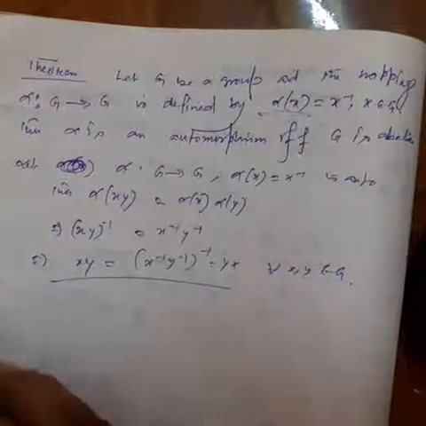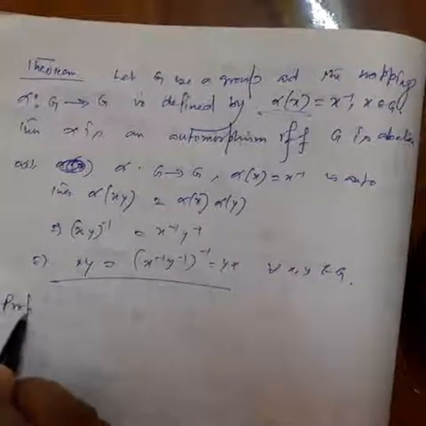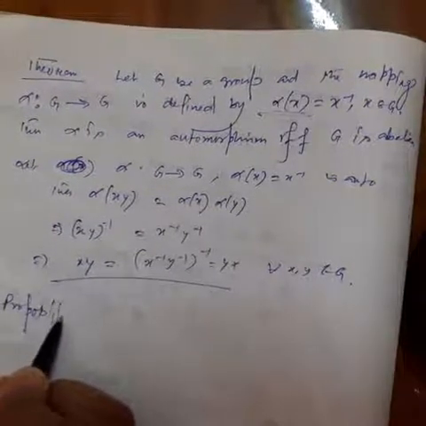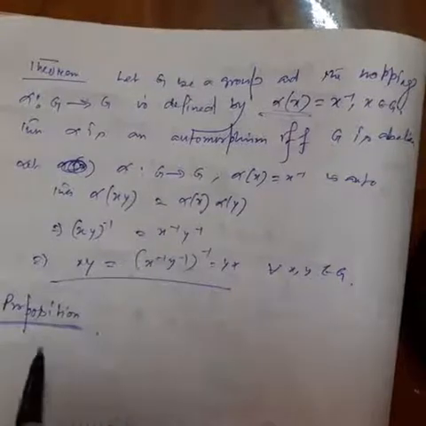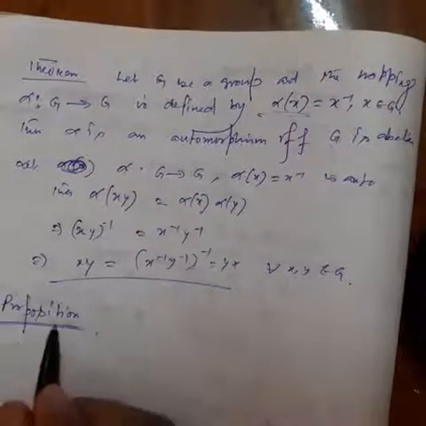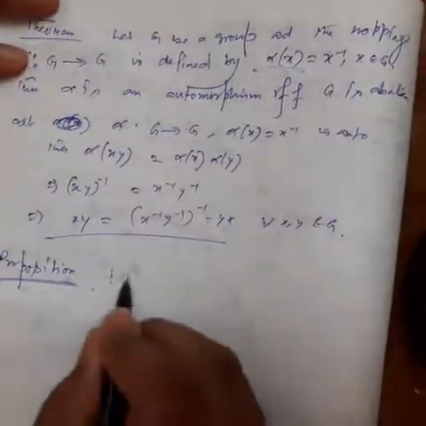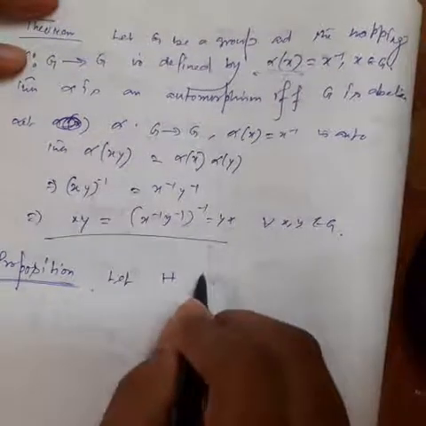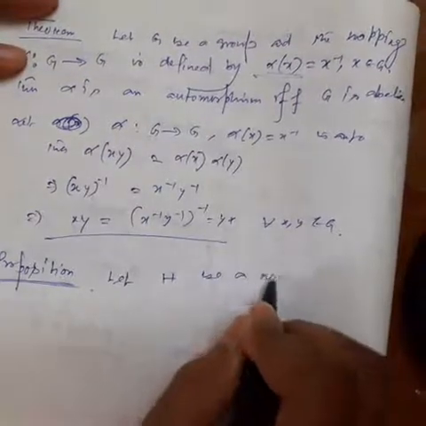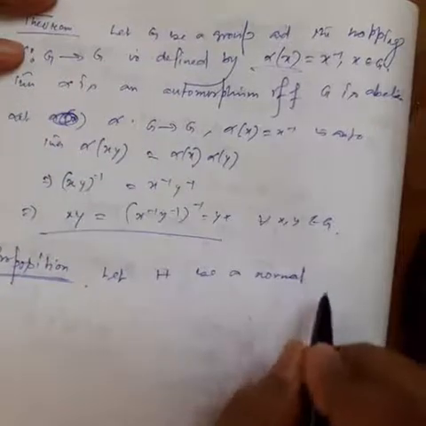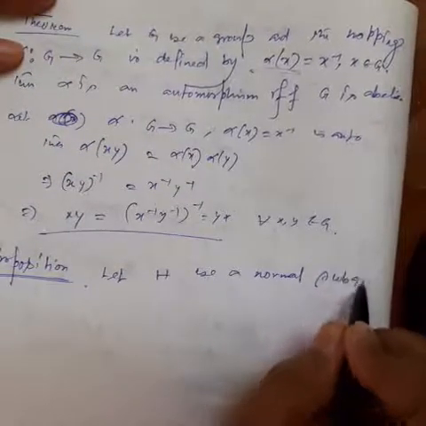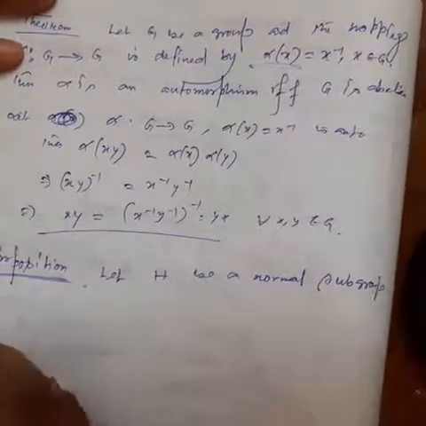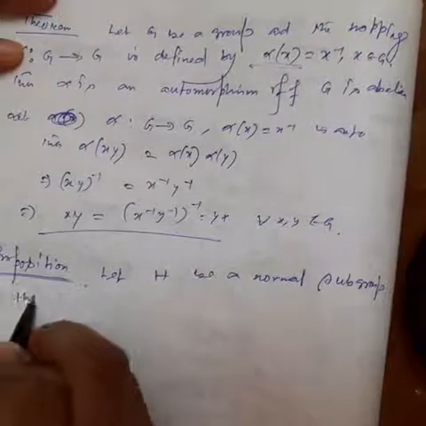Now we have an important proposition. Let H be a normal subgroup of the group G.